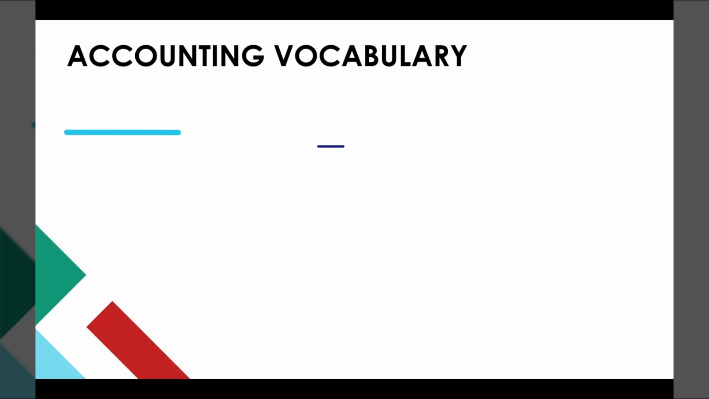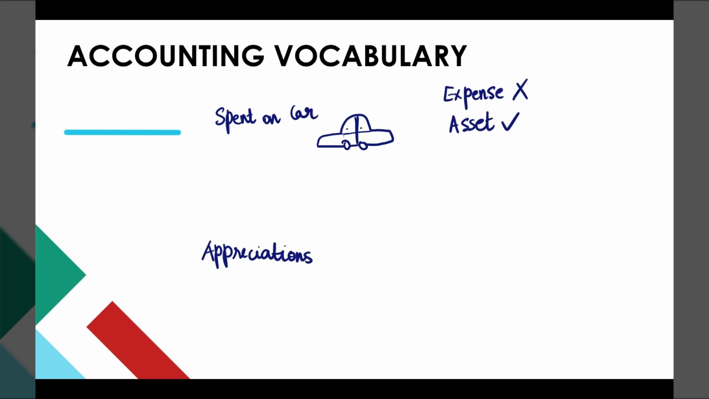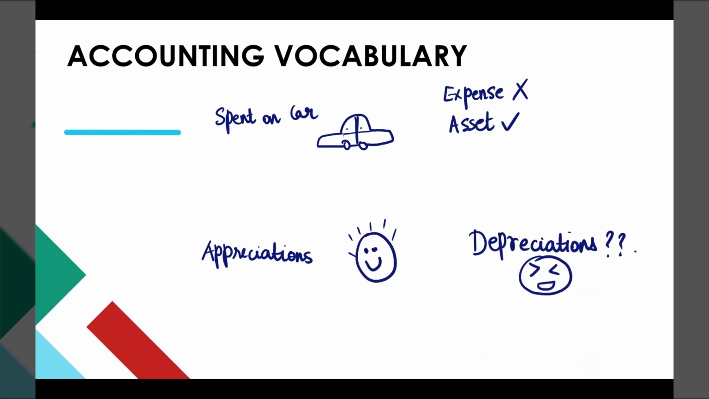You would actually be surprised to know that the words that we use in daily life don't mean the same in accounting. For example, you spend to purchase a car, right? But that is not an expense. It is actually an asset. You would have got many appreciations, but wouldn't have heard about the term depreciation, right?